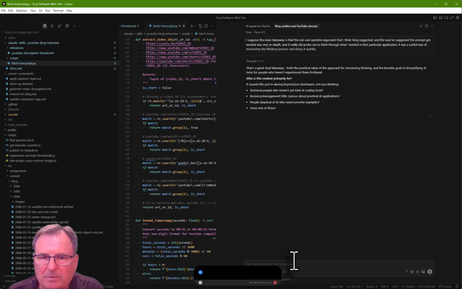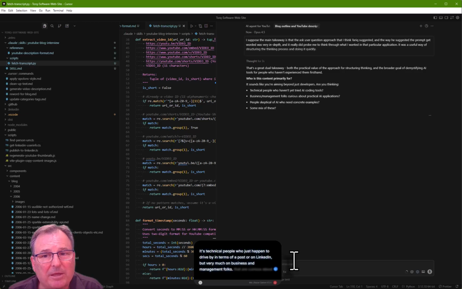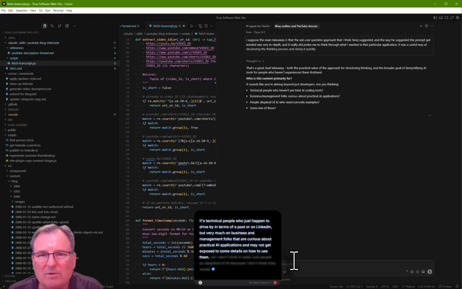It's technical people who just happen to drive by in terms of a post or on LinkedIn, but very much business and management folks that are curious about practical AI applications and may not get exposed to some details on how to use them. I don't think it really suits people who are skeptical of AI, because I don't think they would even look at it in the first place.